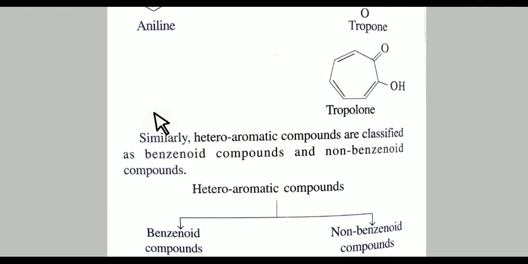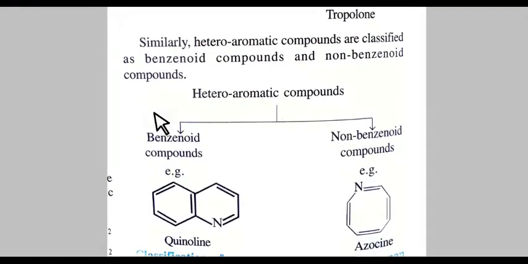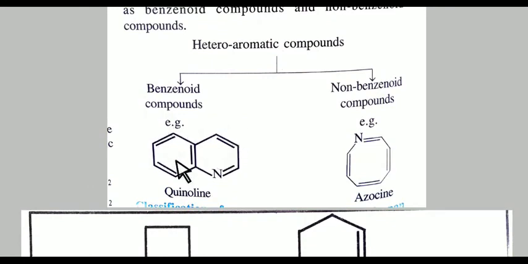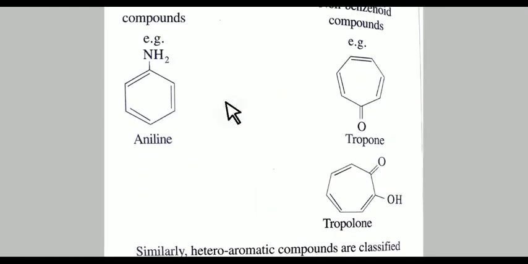Heteroaromatic compounds are also classified as benzenoid and non-benzenoid compounds. Just see here, benzenoid compound means containing at least one benzene ring but containing one heteroatom. Students, just remember here NH2 is not in the ring. It is bonded to the ring.